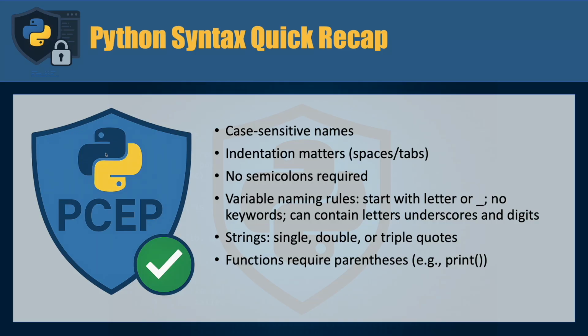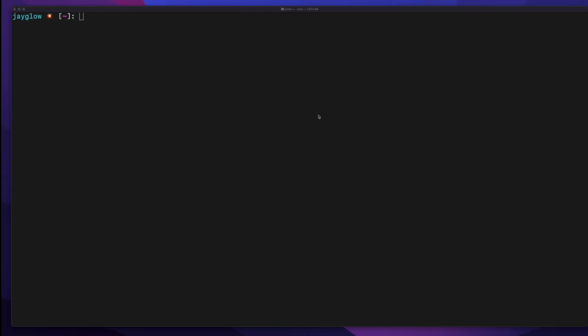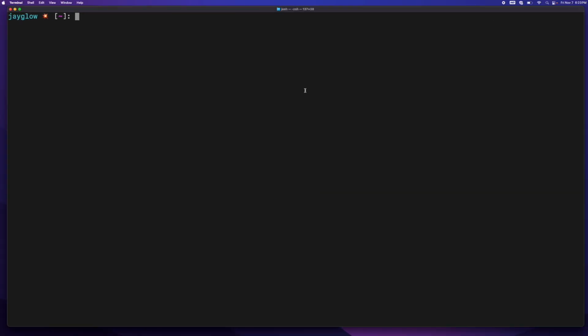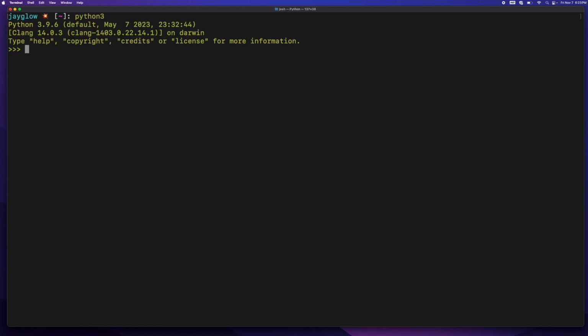Let's review some Python syntax rules. Practice makes perfect. In Python, names are case sensitive. This applies to not just variable names, but all identifiers. Let's jump into the terminal where we can drop down into the Python interpreter. And there are some reserved words that we cannot use for identifier names.